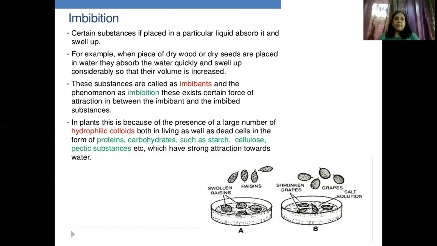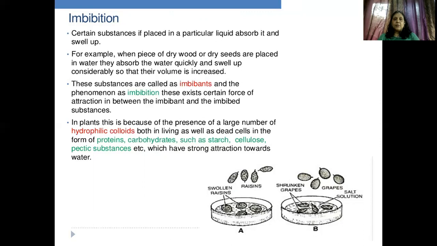For example, see here it's been mentioned, when a piece of dry wood or a dry seed is placed in water, they will absorb water and they will swell up. So बारिश के दिनों में आप लोग ने देखा होगा कि आपके घर के दरवाजे सब चीजें फूल गए हैं. That is because of imbibition. So the substances are called imbibants, and the phenomenon is called imbibition. Yes. So what happens? There exists a certain force of attraction between the imbibant and imbibed substances. मतलब वो किशमिश और उस चीज में there is some kind of force which retains that water in that particular substance.